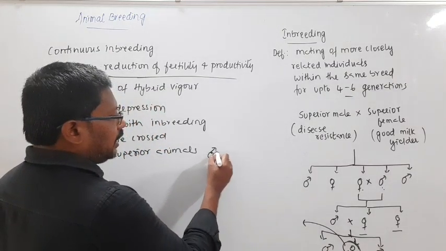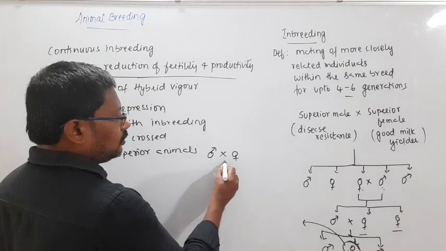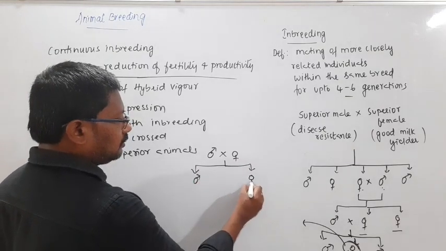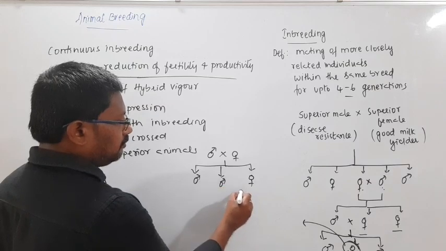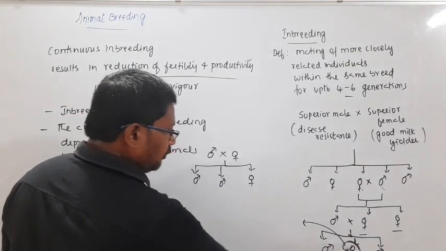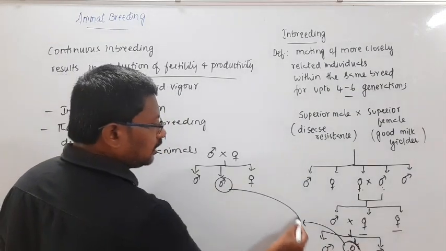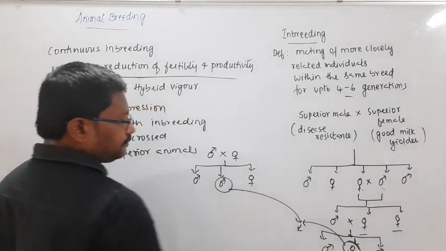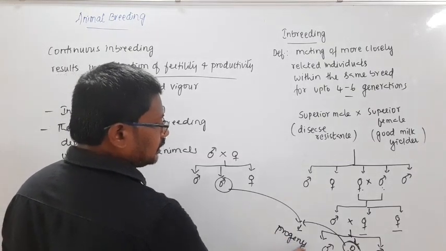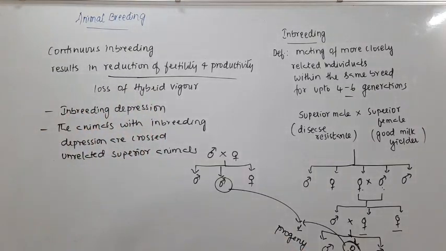So here we have another cross, in which you have male, female, male. Now I'm going to cross this female with this male, and see the progeny here. In this case the progeny will get recovered, the progeny will not have the inbreeding depression.